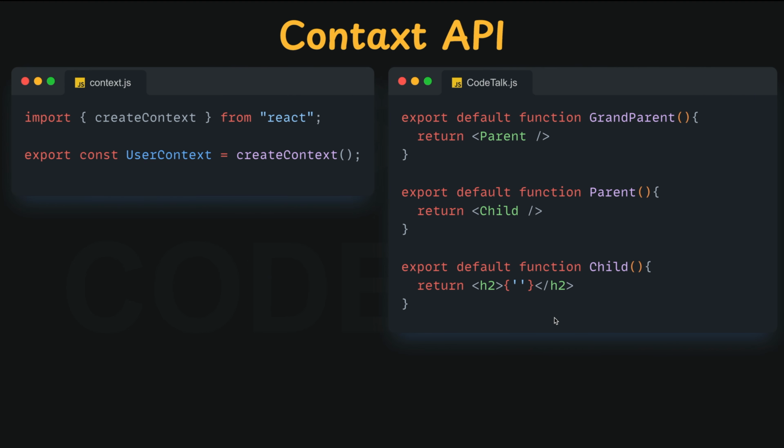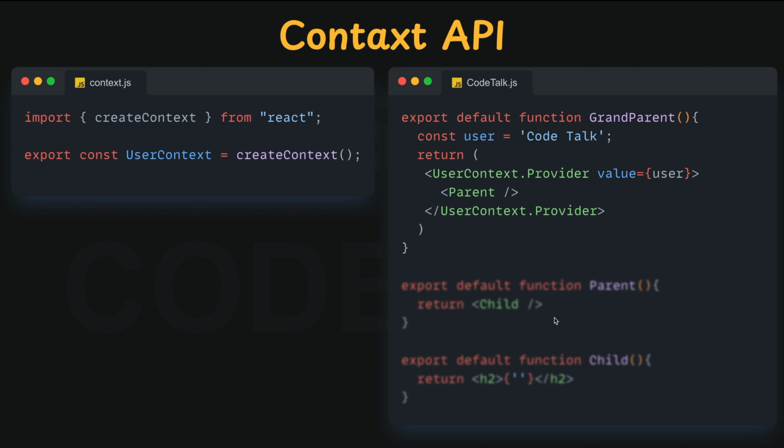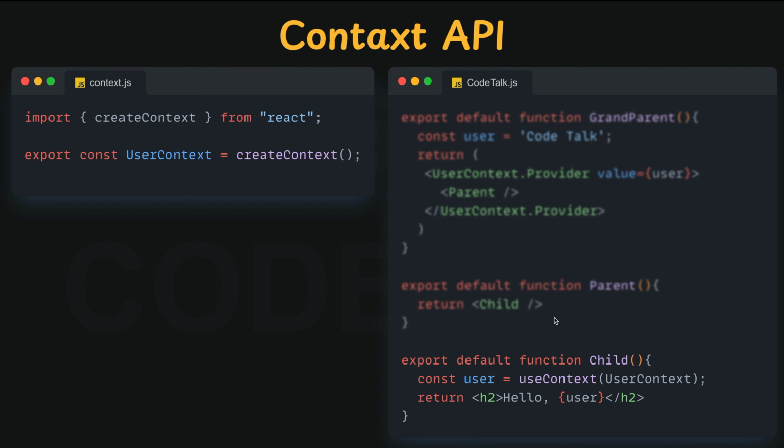Step 1, create and export the context. Step 2, wrap the component to which you want to flow the data in UserContext.Provider. Now send the data to the value attribute. Step 3, just consume the context using useContext.